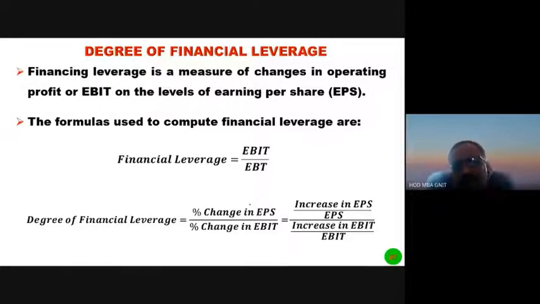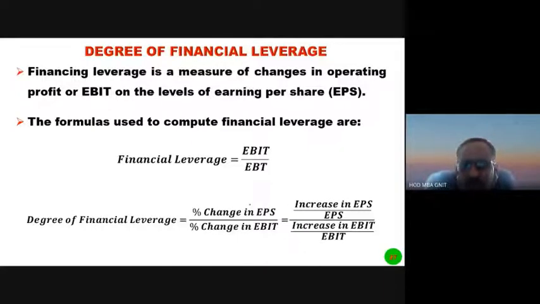Once again, briefly understand: operating leverage indicates the existence of fixed costs, which include rent on buildings, insurance premium, repairs and maintenance, etc. And financial leverage indicates the existence of fixed interest charges.